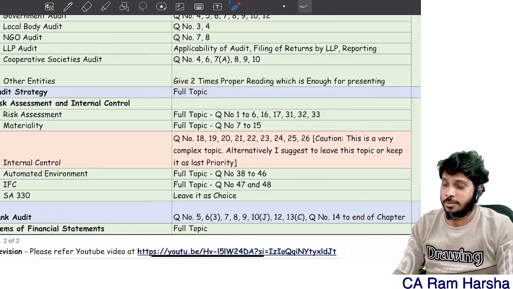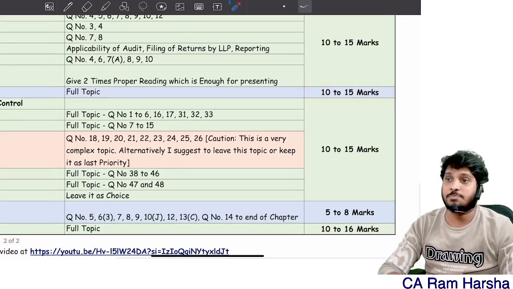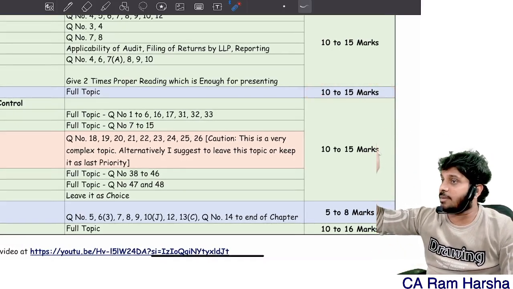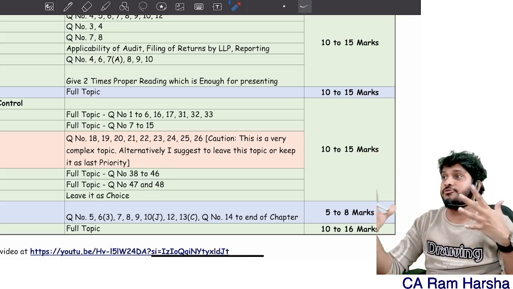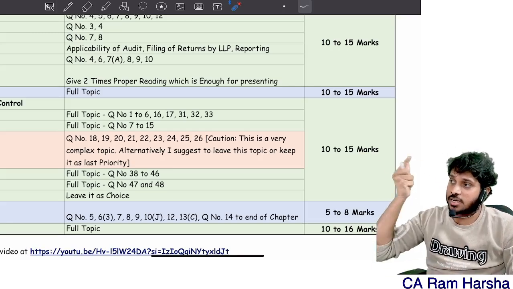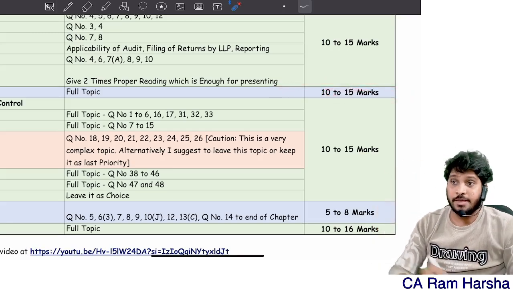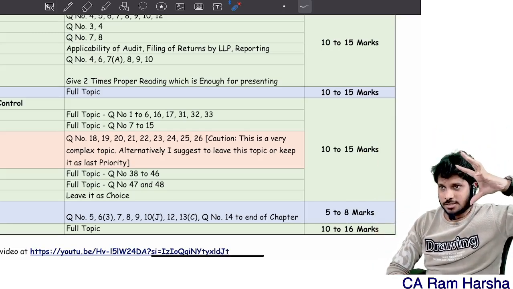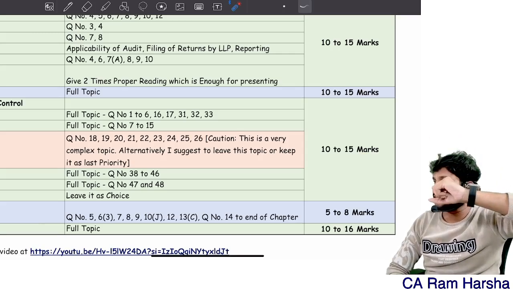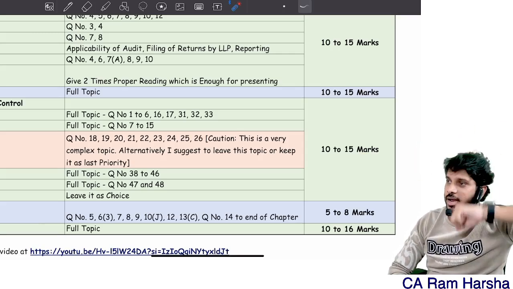Then audit strategy, no choice at all. The full topic you have to read because the weightage is 10 to 15 marks. Pakka 10 marks. Sometimes it may even come up to 12 or even 15. Small chapter, but very confusing. The chapter is very confusing, but you study it fully. If you go with this approach, what is it? In every chapter, picking selective topics from where the questions might come in the exam.